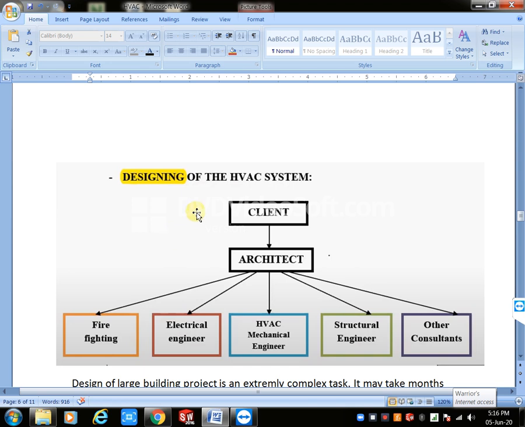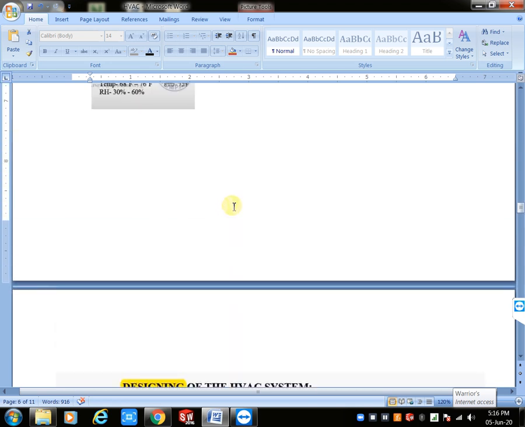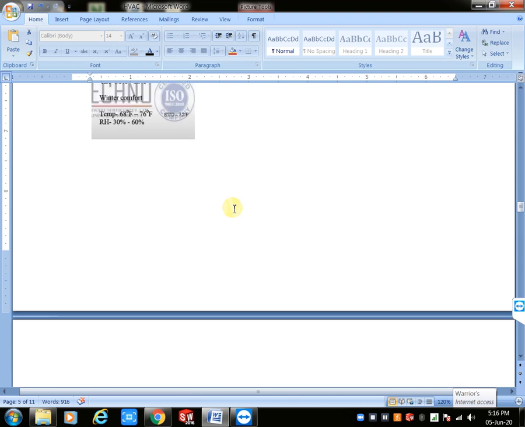For example, already I said yesterday, how many services are there for one building construction? How many services need for one building construction? Tell me how many services we need. Purpose of the building means, for example, you will take any residential building.